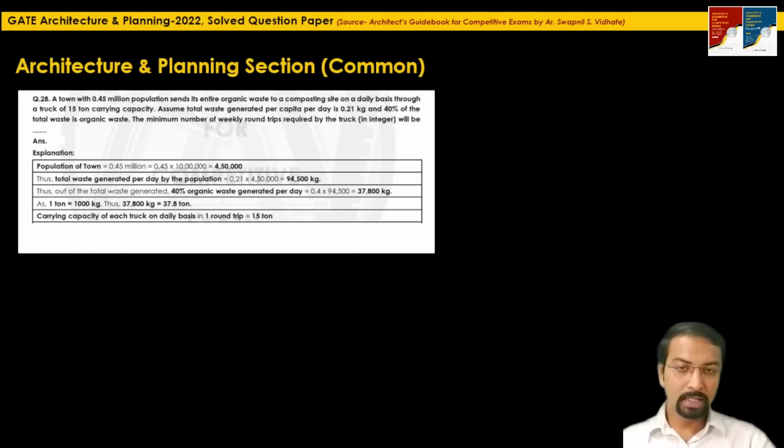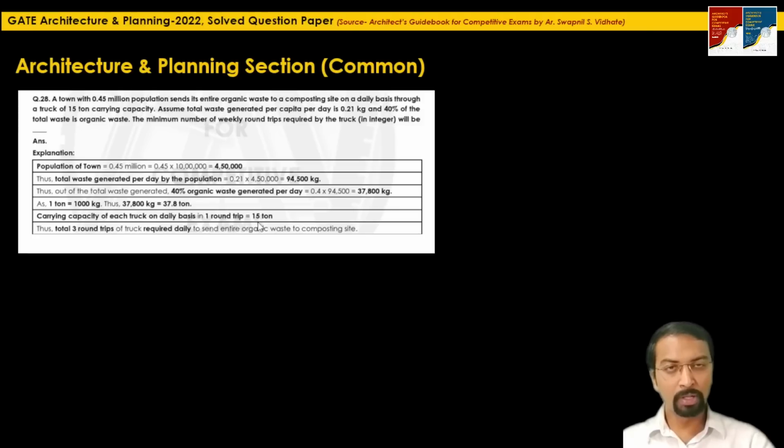So as I said, the carrying capacity is only 15 ton. Total 3 round trips will be required, right? 37.8 divided by 15 will give you the answer in 2 point some multiples. So in 2 trips, only 30 ton of organic waste can be sent to a composting site, but the remaining 7.8 ton will require one more to and fro trip. So total 3 round trips of truck are required on a daily basis.